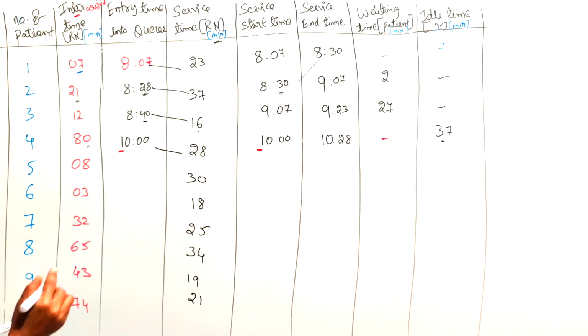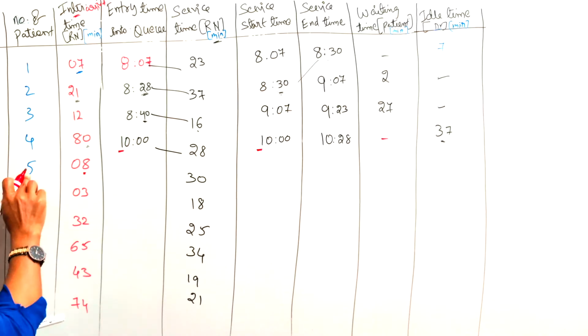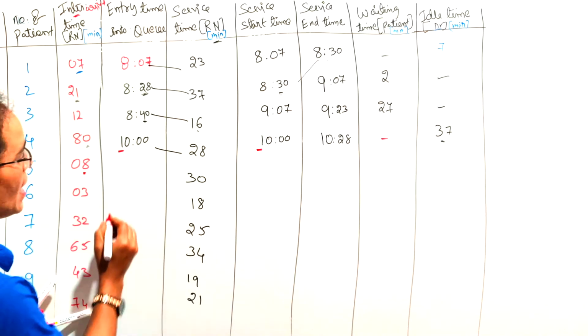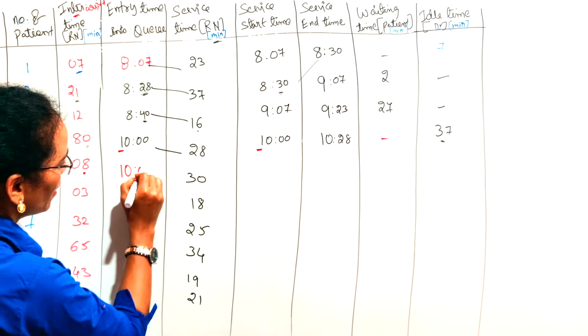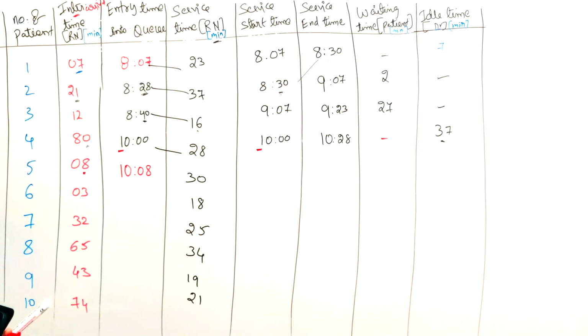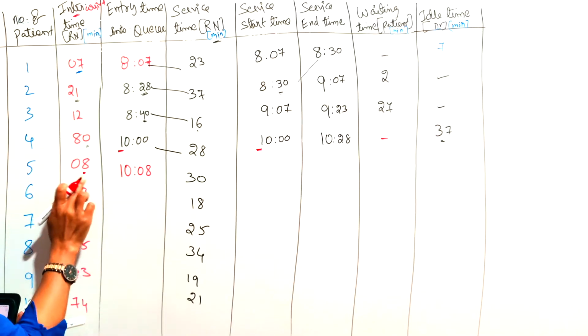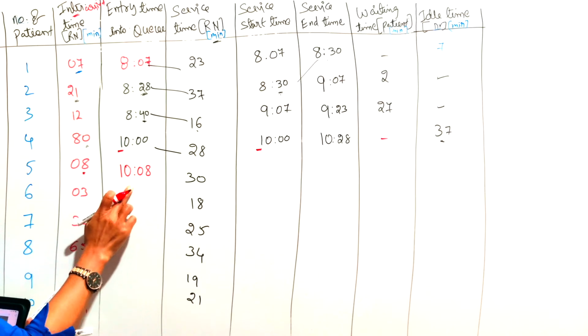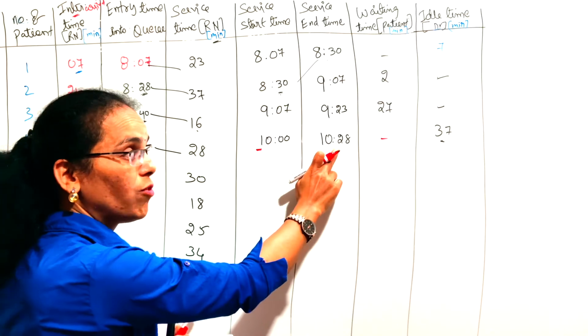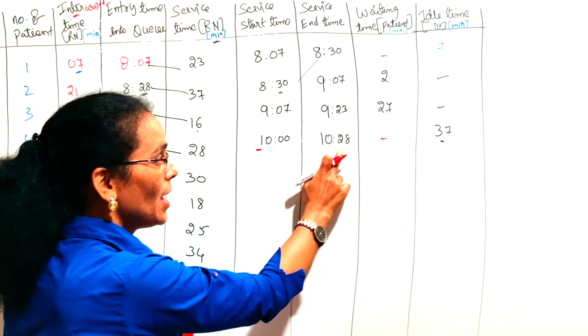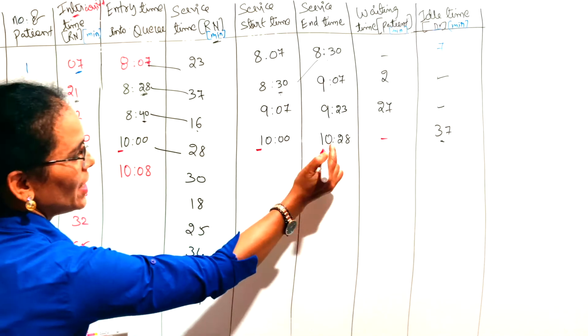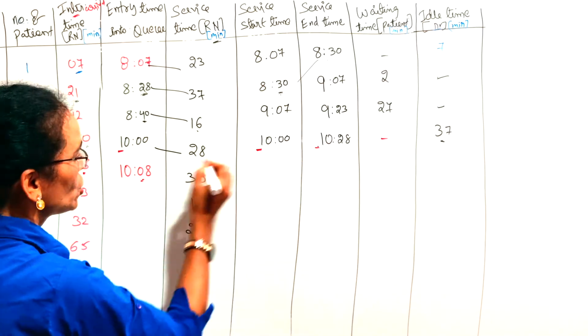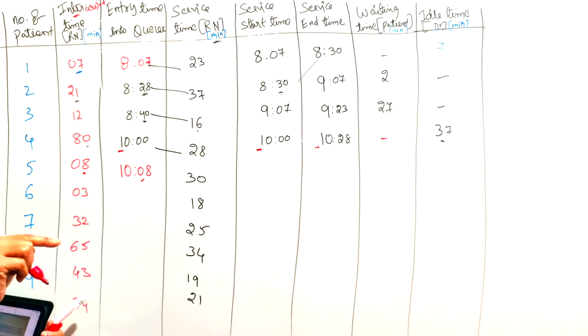Right? Next customer, after 8 minutes, the fifth customer has reached the dispensary. That is, 10 o'clock, 8 minutes. The fifth customer has reached the dispensary. Right? But the doctor was with the fourth customer till 10:28. Means this 20 minutes deviation, the difference between these two, is the waiting time of the patient.